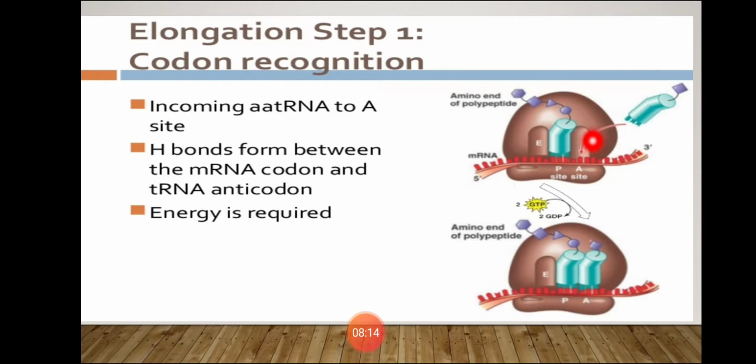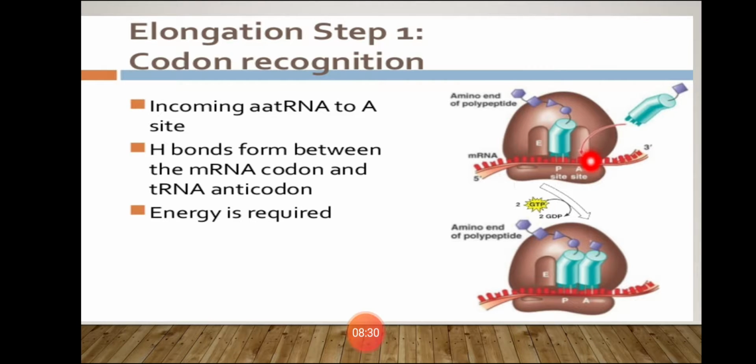There is recognition. First, what is going to happen? Codon recognition is going to take place. Aminoacyl tRNA enters the ribosome at the A site. The anticodon binds with the codon by hydrogen bonds. Is it clear? I repeat.